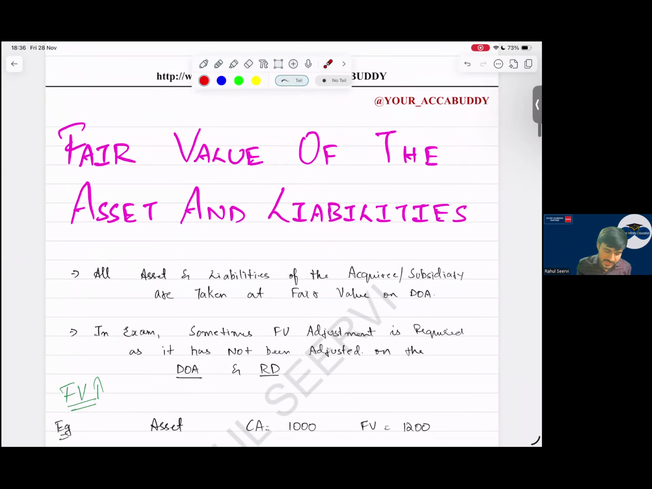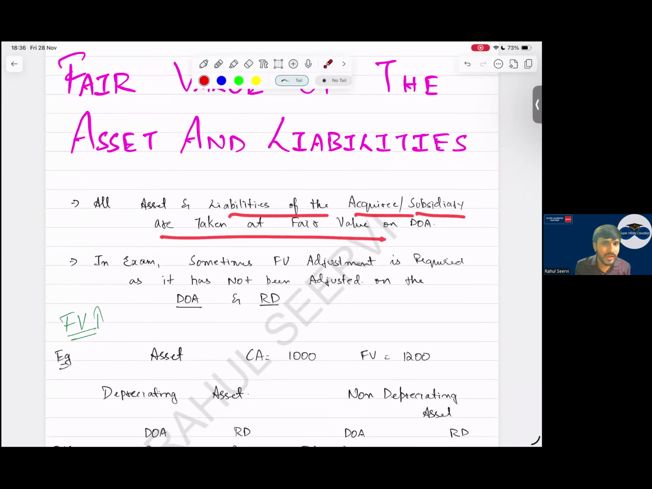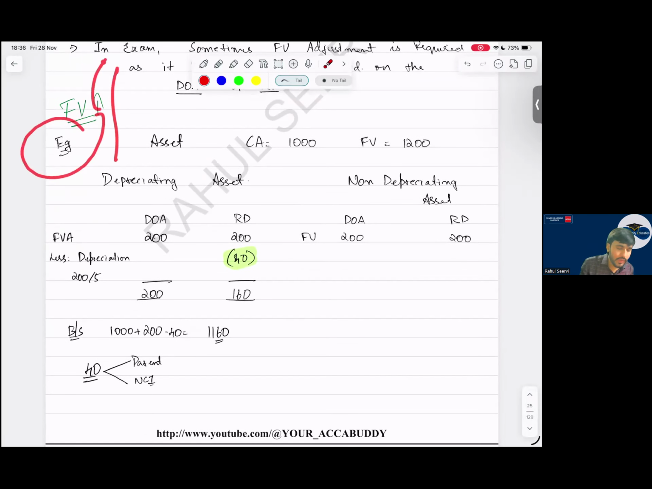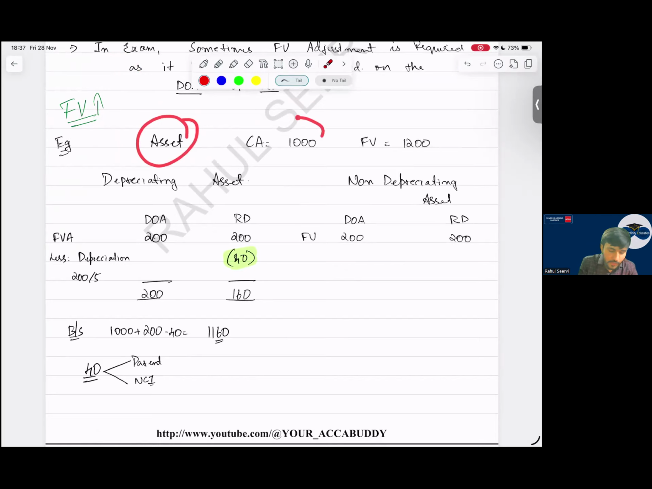Simple. All assets and liabilities of the acquired subsidiary are taken at fair value on the date of acquisition. In exam, sometimes fair value adjustment is required as it has not been adjusted on reporting date and date of acquisition. So see example. When the fair value is increasing, and most of the time we have seen this, fair value increase only will come. Decrease very rare. Sir, asset is there, carrying amount is 1000, fair value is 1200. So what will I do? On the date of acquisition, I increase my value by 200. Sir, on reporting date also we increase. If I increase on the reporting date, I have to adjust in the balance sheet also.